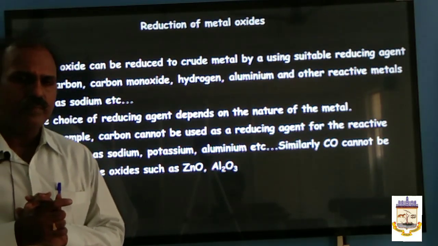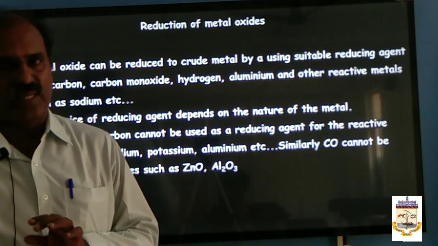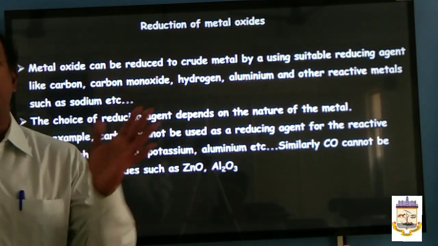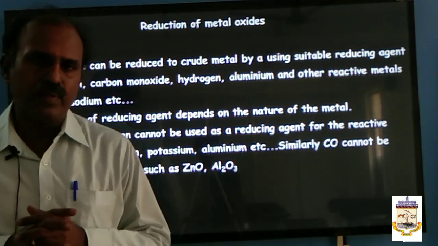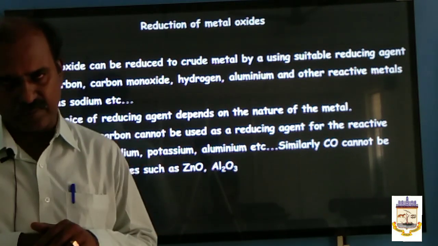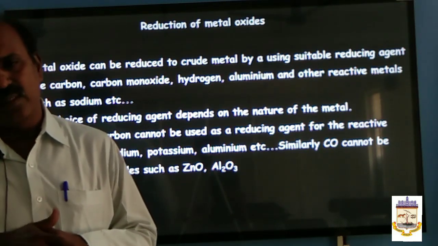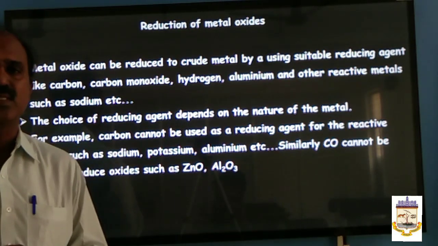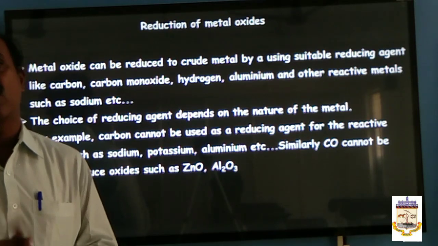What is the important thing? You cannot reduce all the metal by using one reducing agent. Different metal oxides can be reduced in different ways. That depends upon the reactivity of the metal. For example, more reactive metals can be reduced by electrolytic reduction. Moderately reactive metals can be reduced by carbon monoxide or other active metals. Less reactive metals can be reduced by heating, that is called thermal reduction or auto reduction.